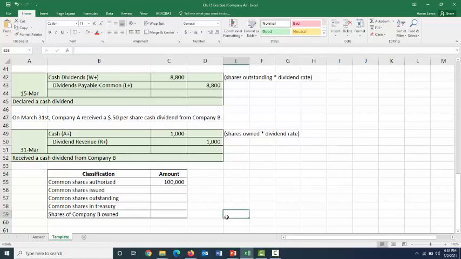Shares issued is the number of those authorized shares which we have sold to the public at any given point. Like for the very first time, we took them out of our authorized shares that have never been issued before, and we, for the very first time, had that initial public offering of those shares to potential investors. So it's the portion of authorized shares that actually made it out.